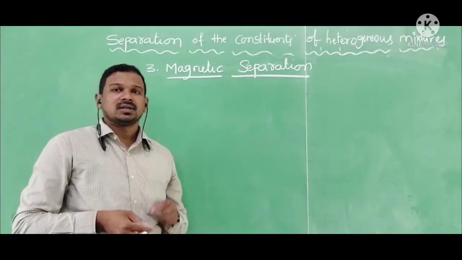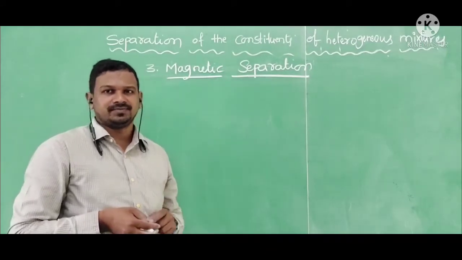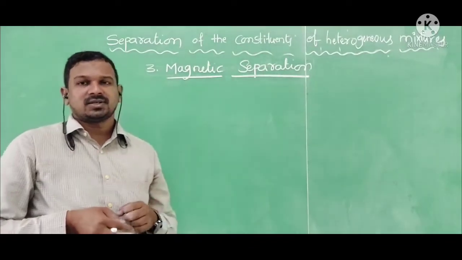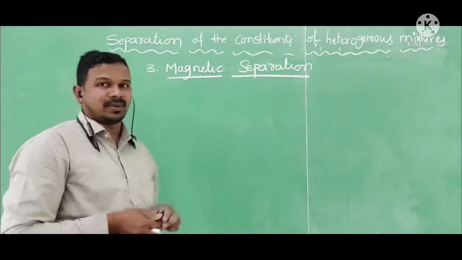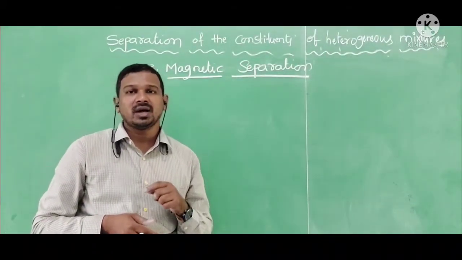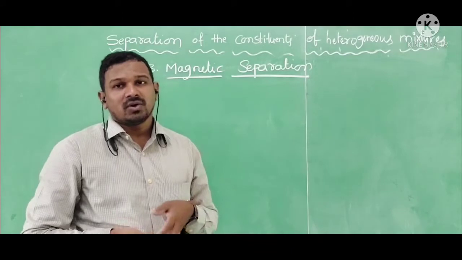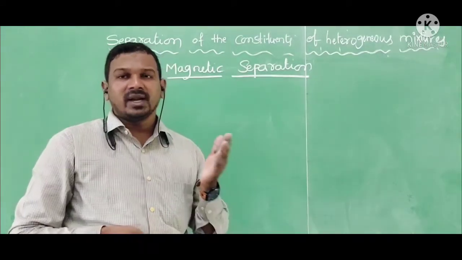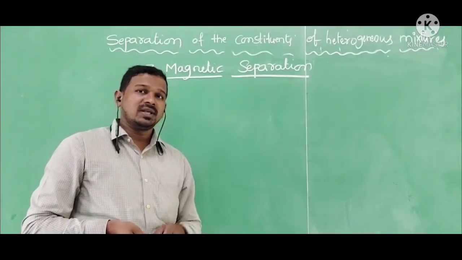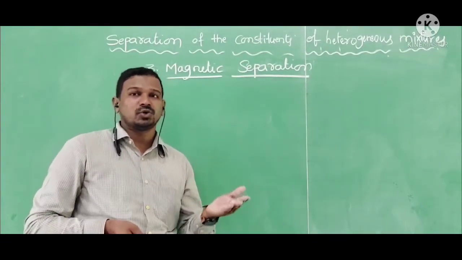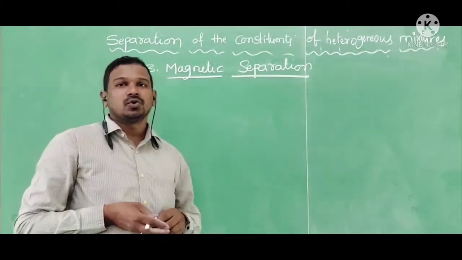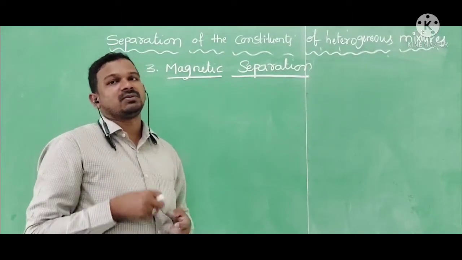Till now we discussed mixtures which have liquids. Now we are going to separate mixtures with the help of magnetic separation. In order to apply this magnetic separation, the mixture should have two constituents: one is magnetic, another one is non-magnetic substances. When magnetic and non-magnetic substances are mixed together forming a mixture, we can use magnetic separation to separate the magnetic materials from the mixture.